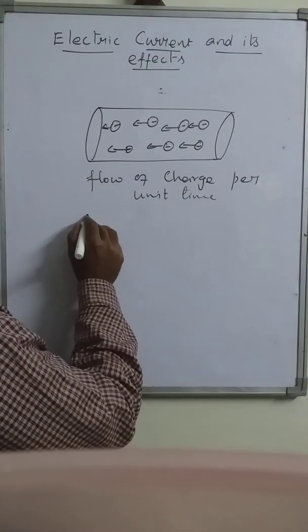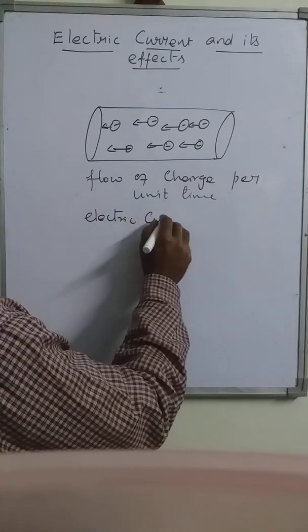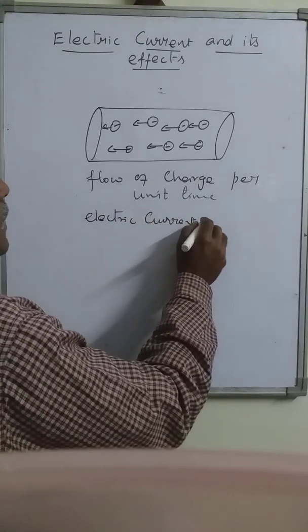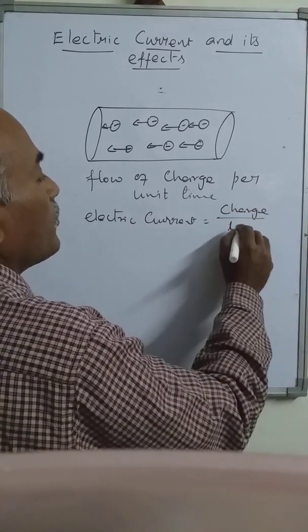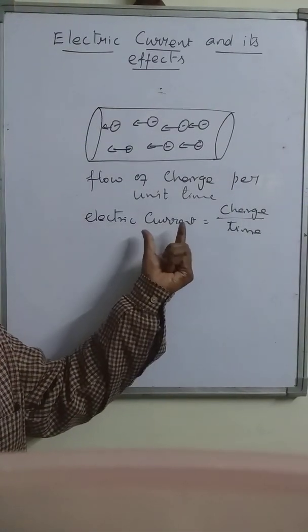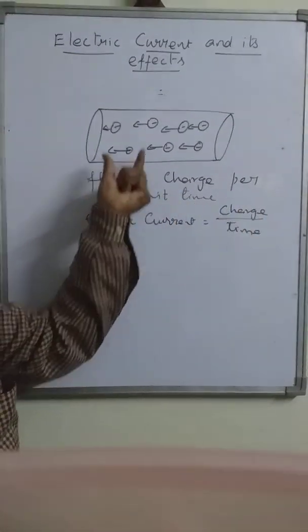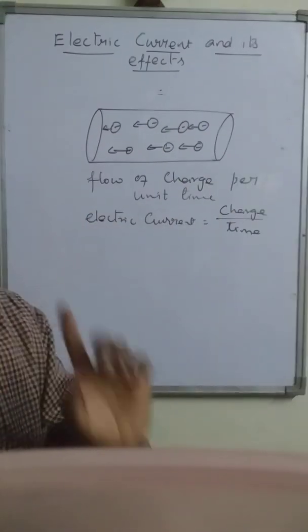By formula, electric current equals charge upon time. This is the formula for the electric current. The charge means the amount of charge flowing through this material per unit time. That is the electric current.